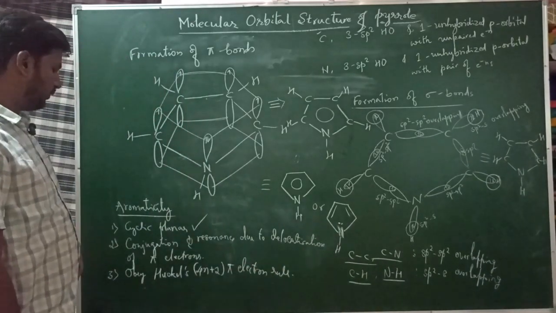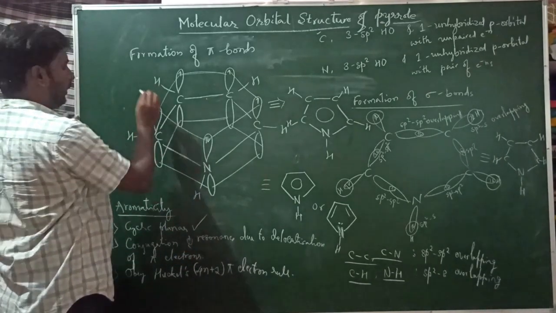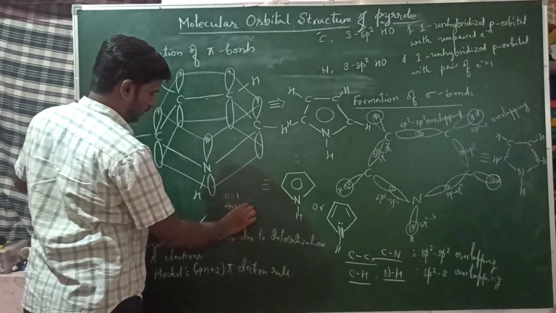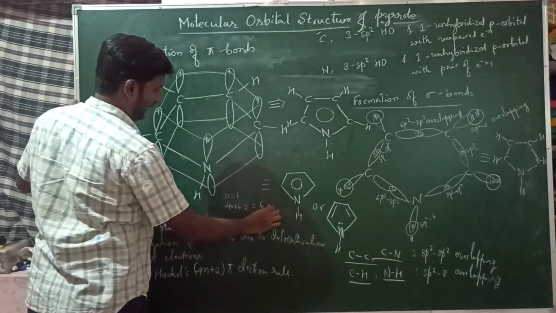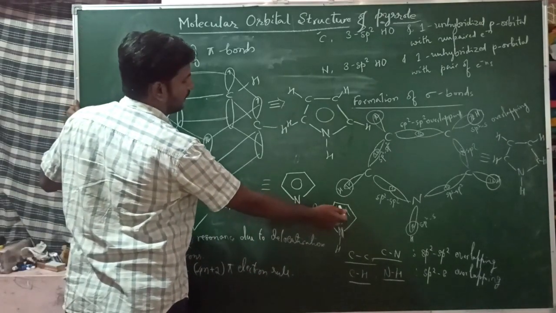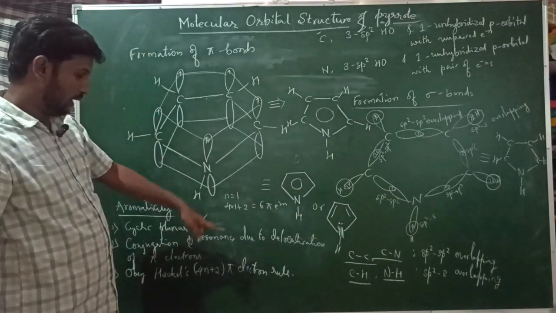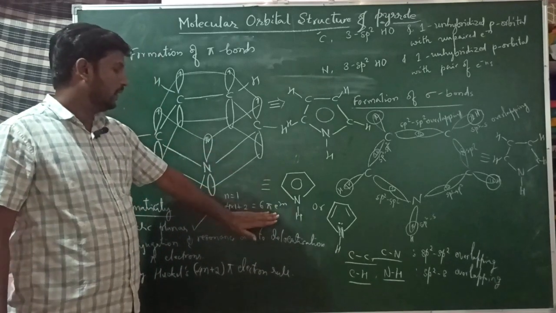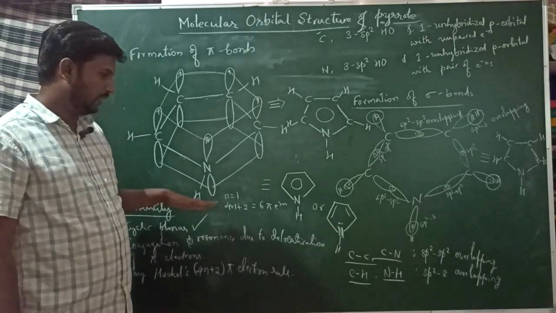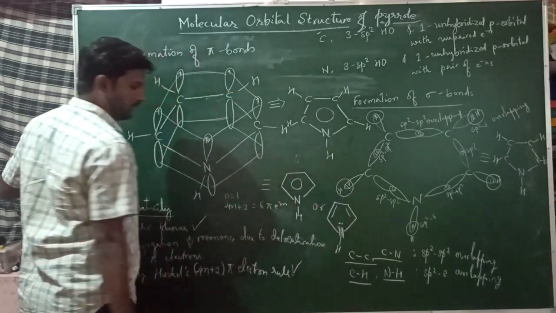So you know it obeys the 4n plus 2 pi electron rule because here also n equals the number of rings, which is 1. So I'll write here n equals 1. 4 into 1 plus 2 equals 6 pi electrons. In the structure, these 2 pi bonds give 4 pi electrons, and this lone pair is also involved in delocalization, as I just said. So totally 6 pi electrons are there in the pyrrole. Hence it also fulfills the third criteria.